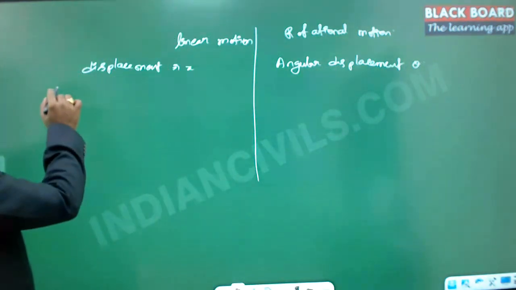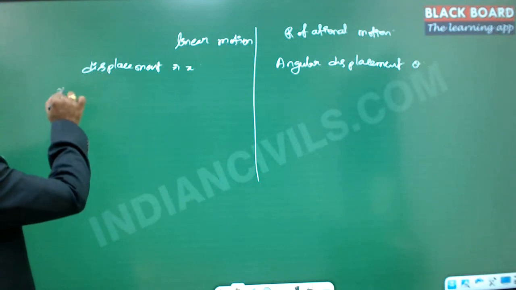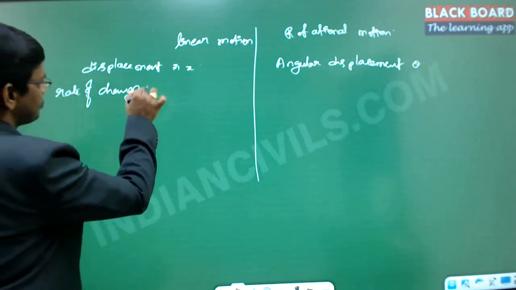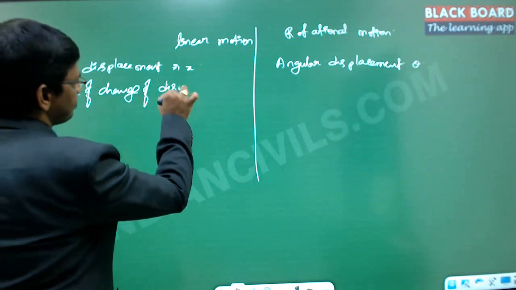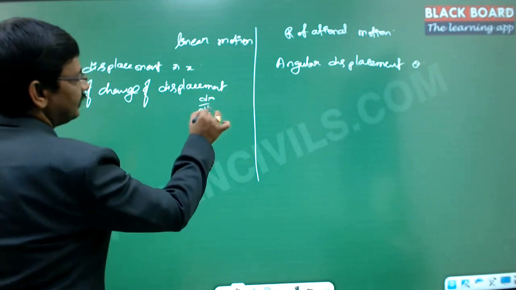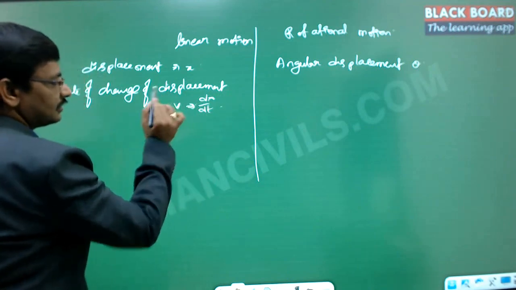And then the rate of change of displacement is dx by dt, and this is called the velocity.